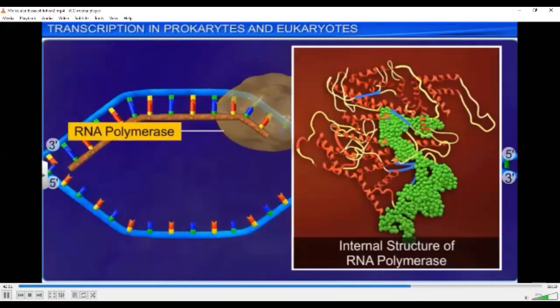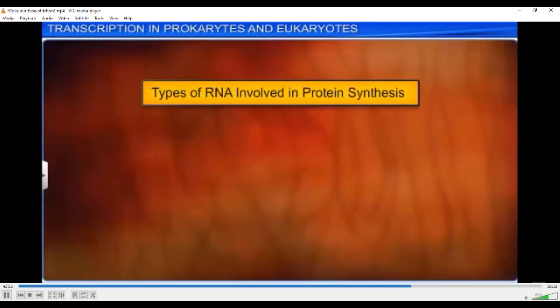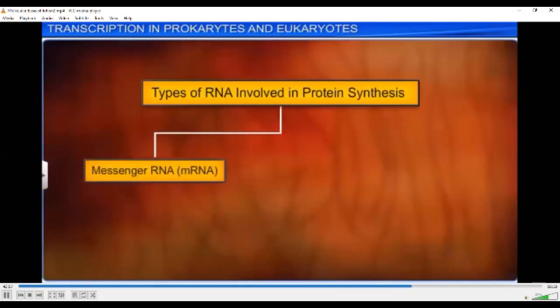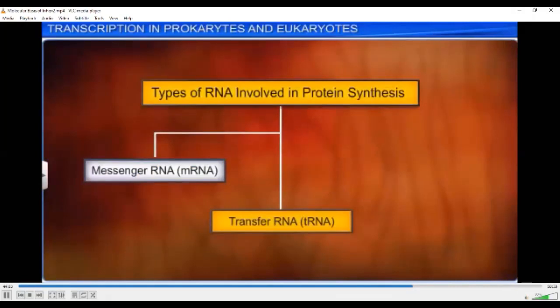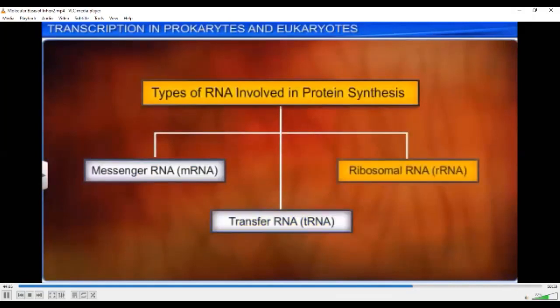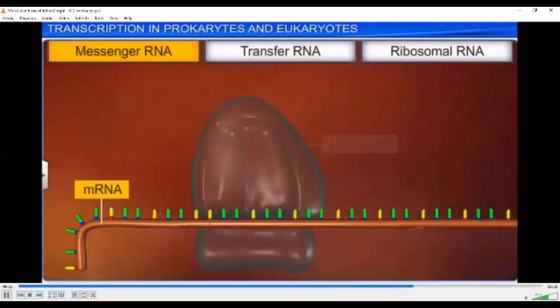There are 3 types of RNAs involved in the process of protein synthesis: messenger RNA or mRNA, transfer RNA or tRNA, and ribosomal RNA or rRNA. mRNA carries the coding information to the sites of protein synthesis.